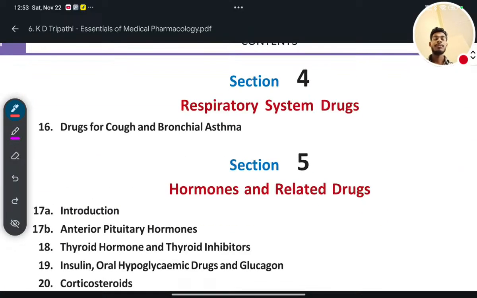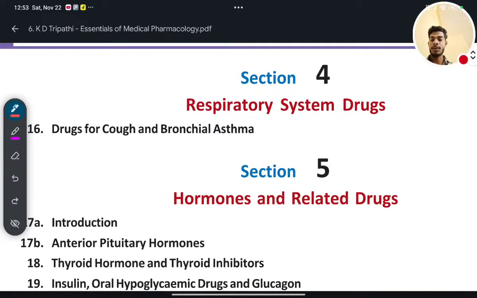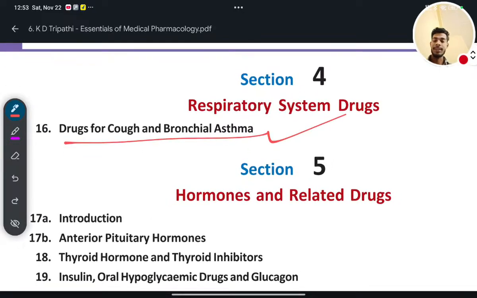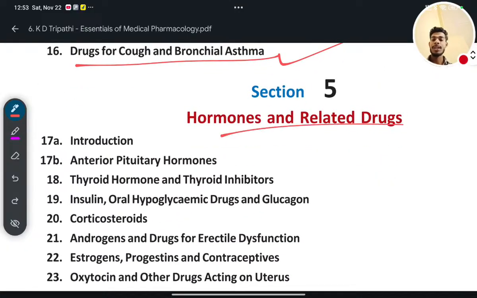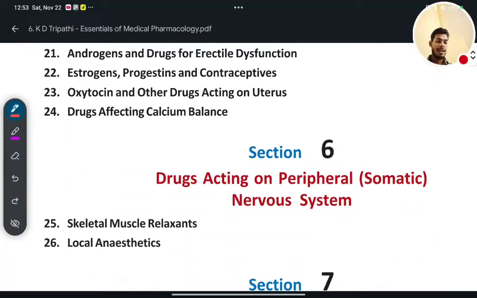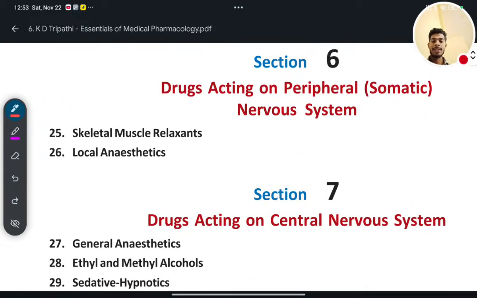After that, we will see the drugs acting on the respiratory system, anti-asthmatic drugs and everything. Then we will see hormones and related drugs. In that, we will see everything. After that, we will see the skeletal muscle relaxants.